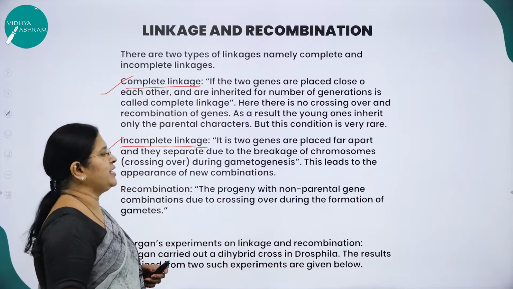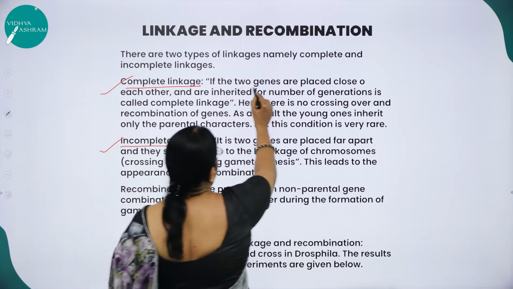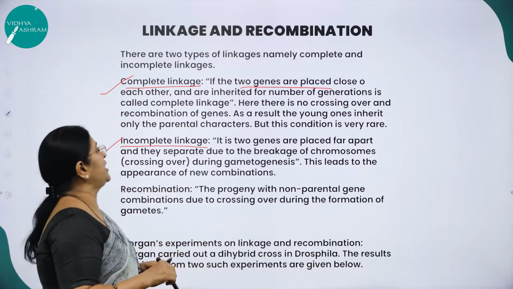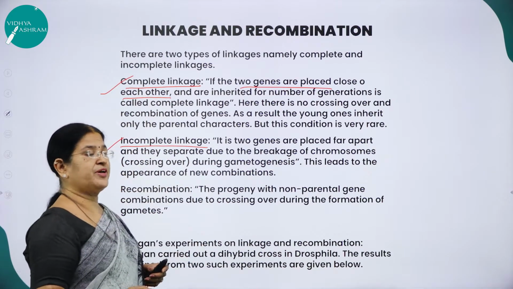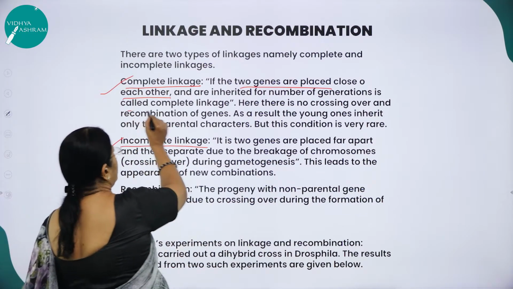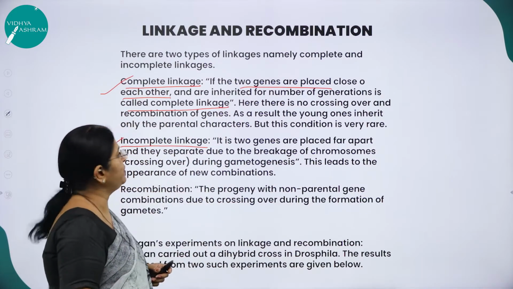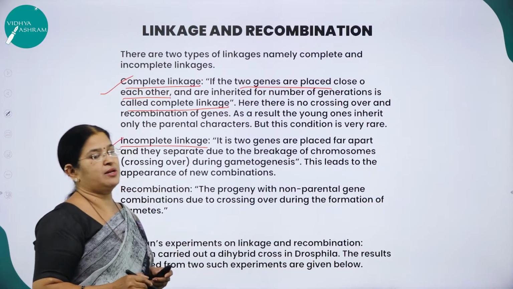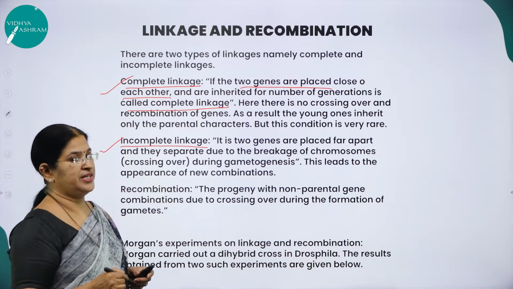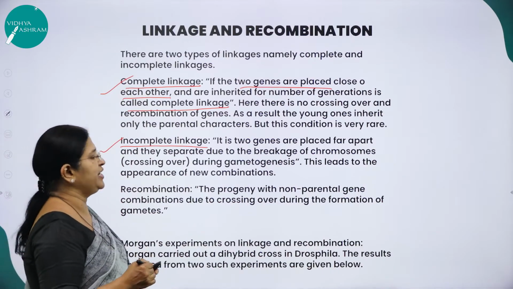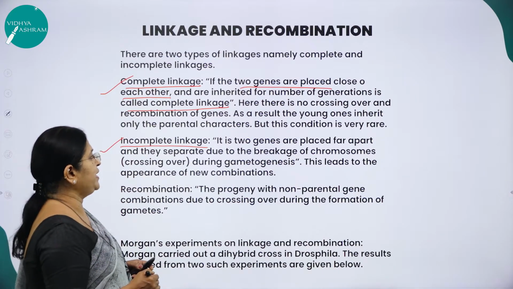What is complete linkage? If 2 genes are placed close to each other and are inherited for a number of generations, such a type of linkage is called complete linkage.